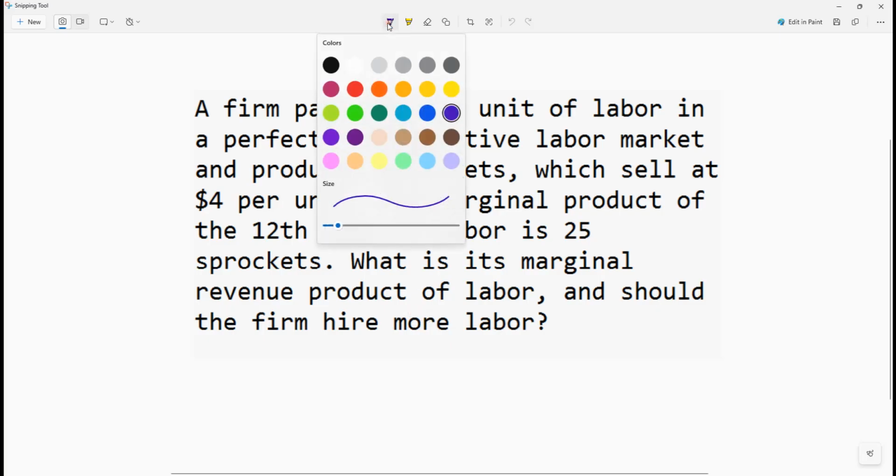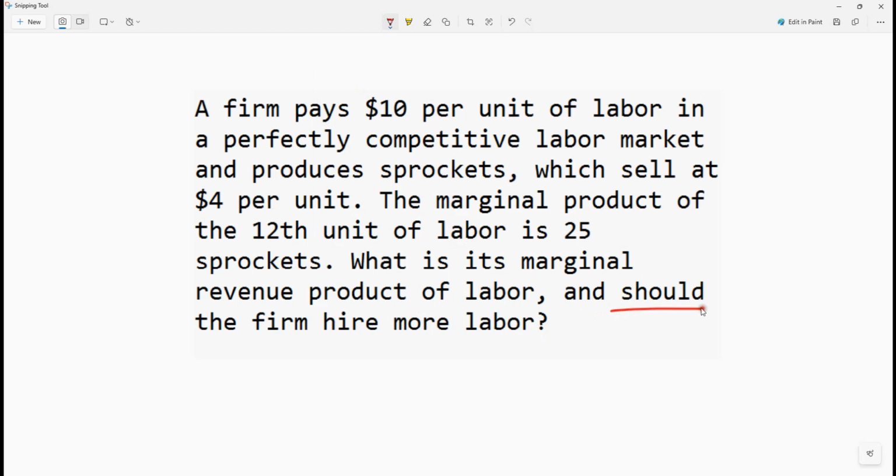In this video, we're thinking about should this firm hire more labor or not. So the hiring rule says we should always hire more labor whenever the marginal revenue product of labor is greater than the wage. So that's really what you need to find out. Now, we will always hire up to the point where the marginal revenue product of labor equals the wage. So that's a thing to remember.